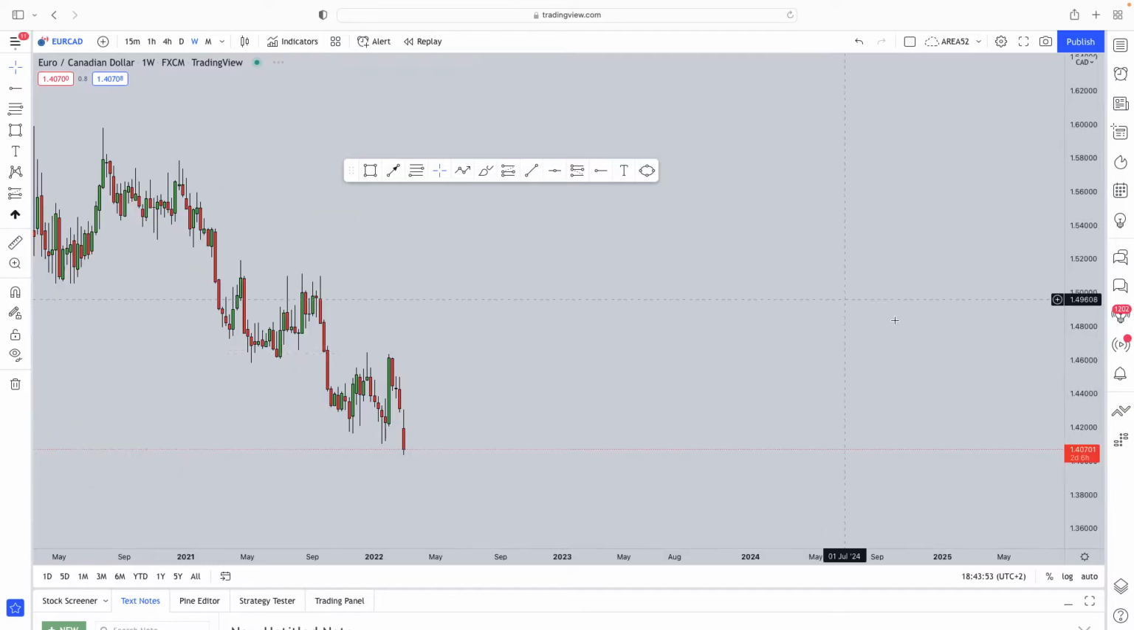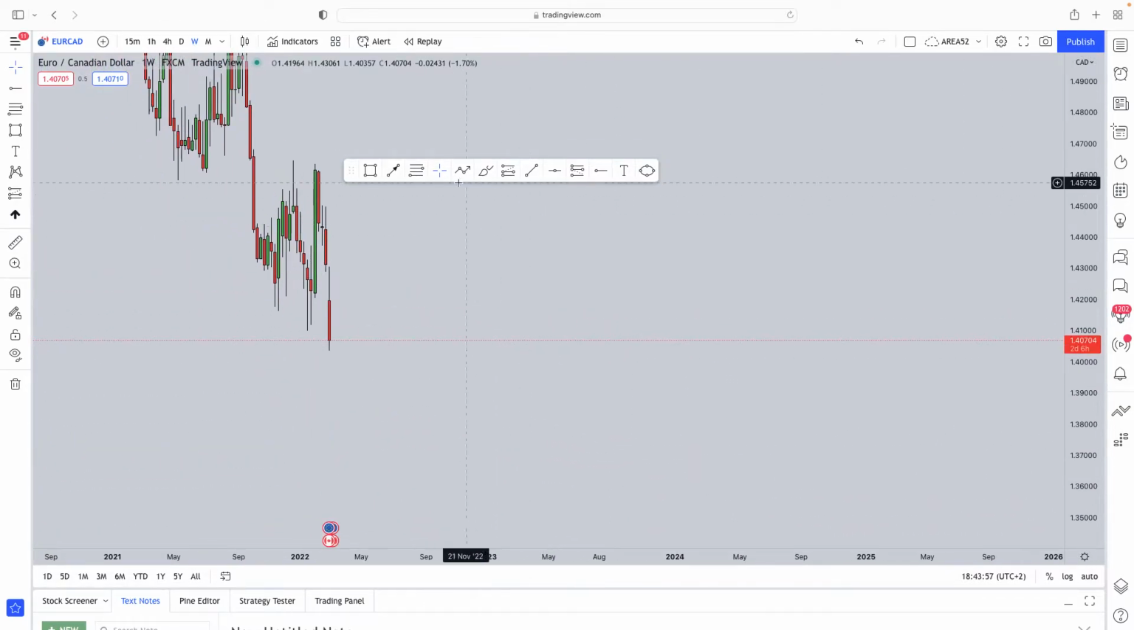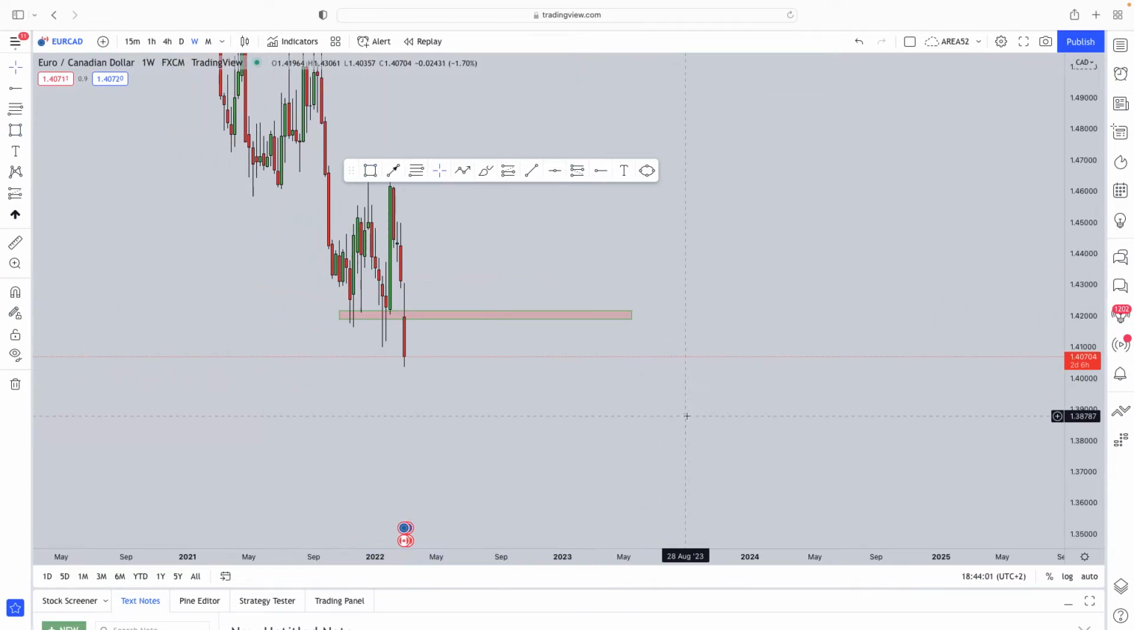So here on the weekly time frame, what do we have? From a weekly perspective, I think it's very clear. The low structure that the market had created is sitting at this level.